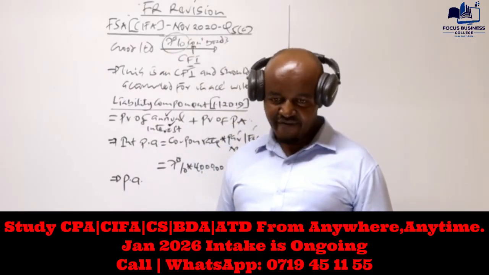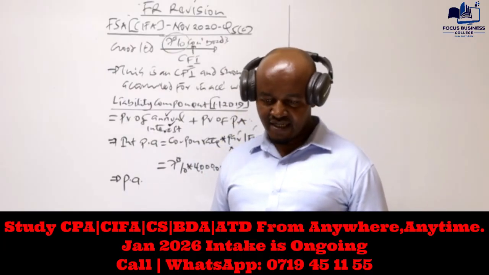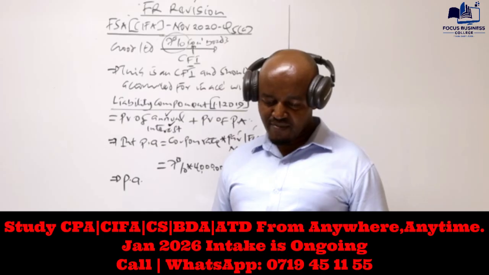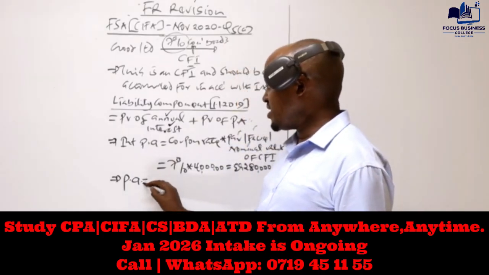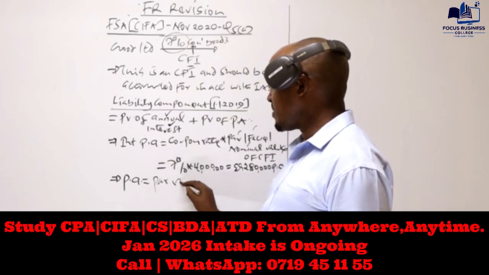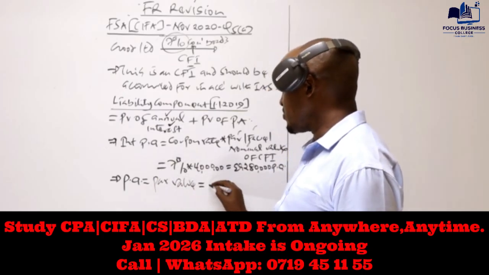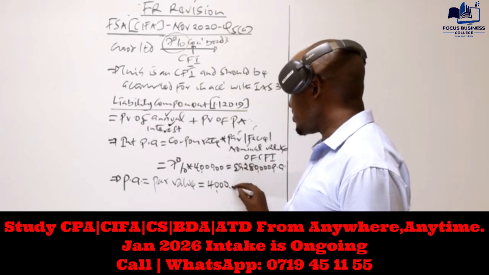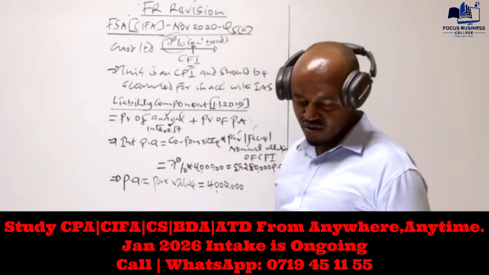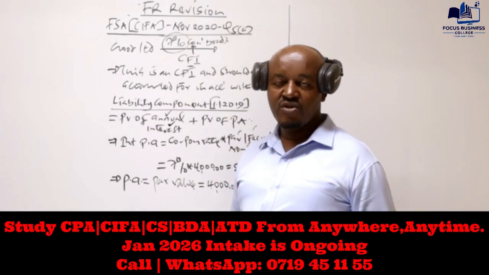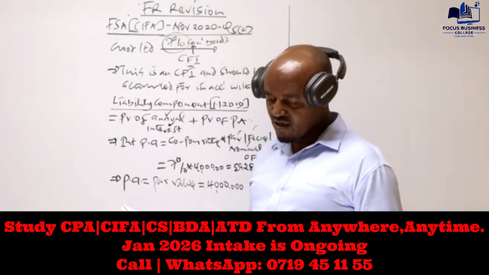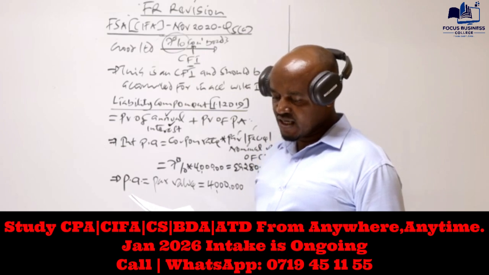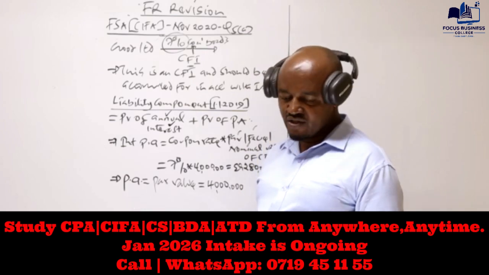That information is within the first paragraph, the second sentence. We are told the bond is redeemable at par. That is very clear. The amount to be paid on redemption is equal to the par value, which is 4 million. And we must be given the date when they will mature. We are told they will be redeemed at par on 31st of December 2023.